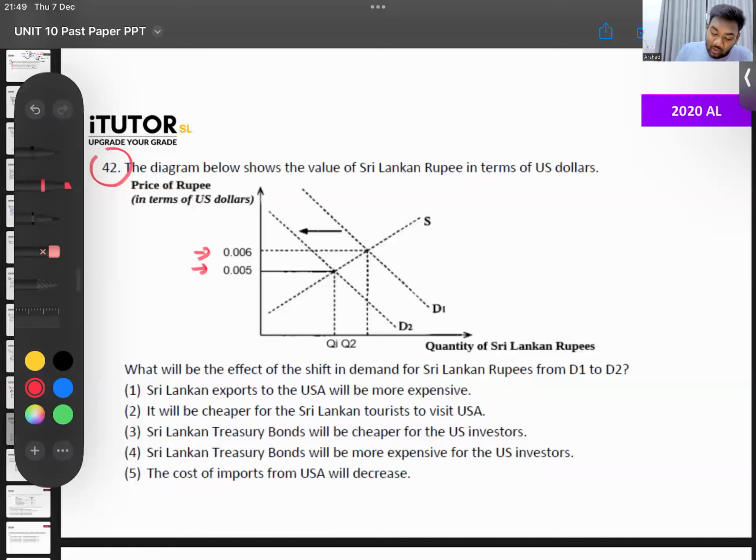So what has happened? What will be the effect of the shift in demand for the Sri Lankan rupees from D1 to D2? What will be the effect? What has happened? 1 rupee, which was $0.006, has become $0.005. Has the rupee appreciated or depreciated? You get this wrong, you get the question wrong.